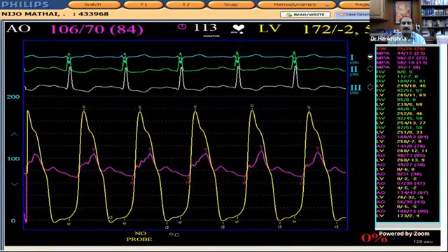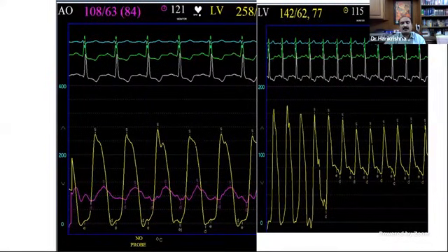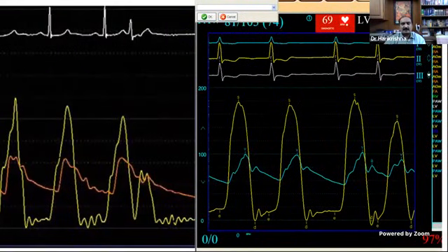It can be fixed or dynamic. Fixed obstruction is valvular aortic stenosis. Dynamic obstruction, the commonest is hypertrophic obstructive cardiomyopathy. How will you differentiate the two? The differentiation is by the morphology of the aortic pressure tracing. So this is the first one.